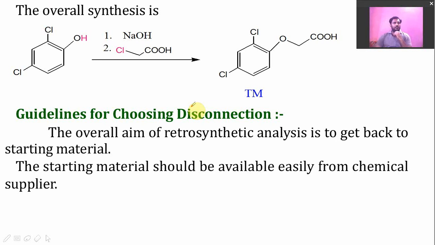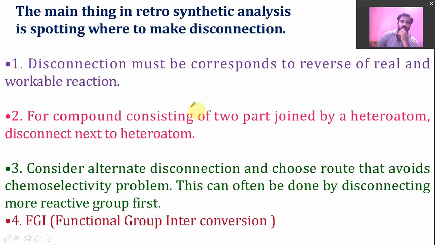So there are some guidelines for disconnection. We cannot break a molecule from anywhere. We cannot break a molecule from any bond. There are some specific rules which have to be followed during retrosynthesis. The first rule is that disconnection must correspond to the reversal of a real and workable reaction. Means disconnection should be carried out from that bond by which the synthons or the synthetic equivalents formed are easily converted to the final product again.